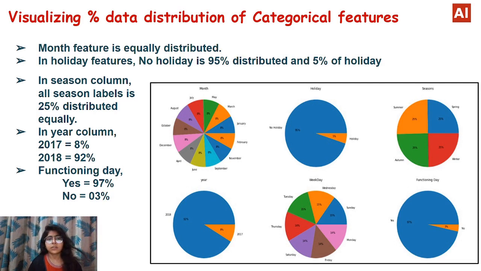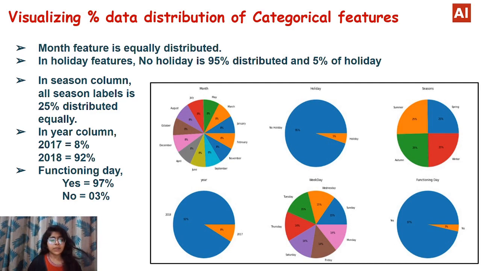From this pie chart, we can observe that the month feature is equally distributed. In the holiday feature, no holiday is 95% and holiday is 5%, and in the season column, all season labels are equally distributed at 25%. Now in the next pie chart, in the year column, 2017 is 8% and 2018 is 92%.